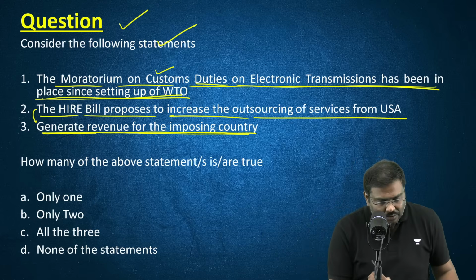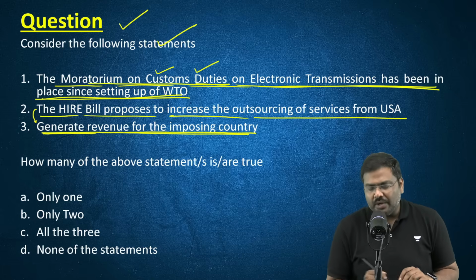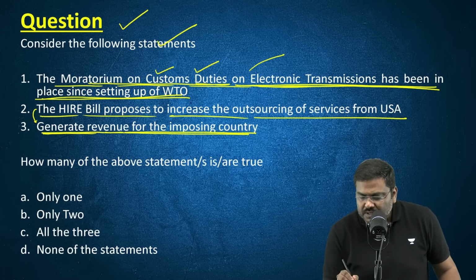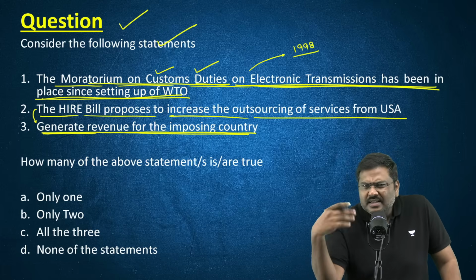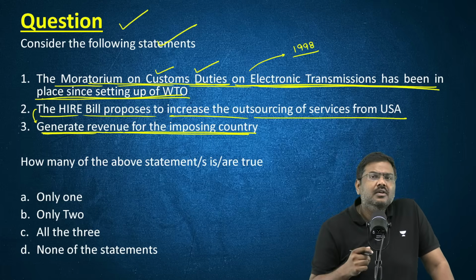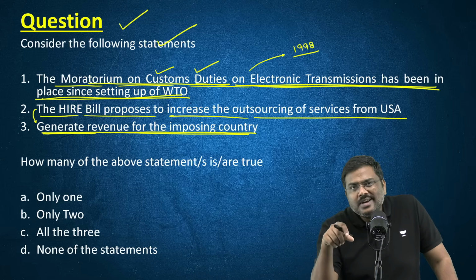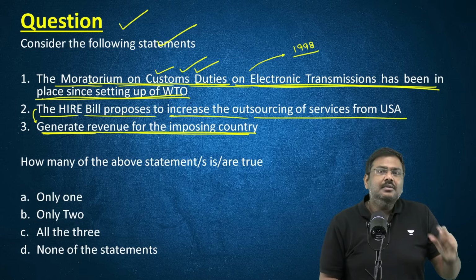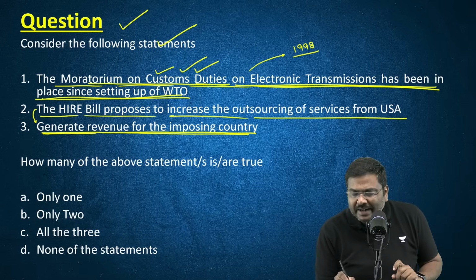Under WTO, there is a concept of moratorium on customs duties on electronic transmission. This has come into force from the year 1998. Under this, these kind of electronic transmission, that is, let's say service exports that are done from one country to another country, do not attract the customs duties. And that is basically the moratorium that is being mentioned here. But this has come into force from 1998.